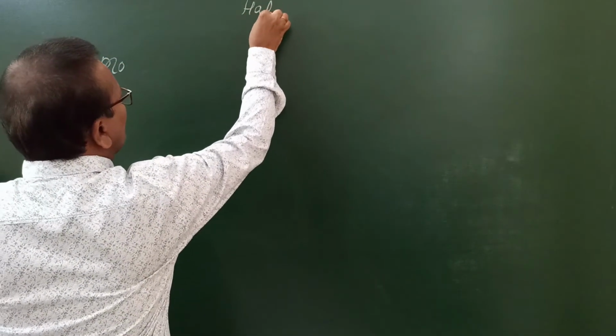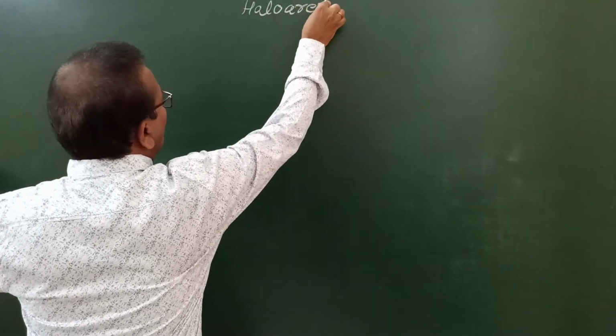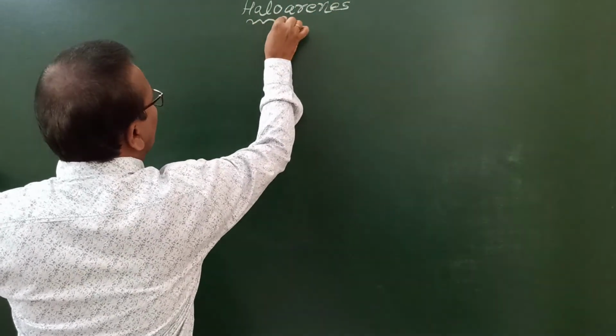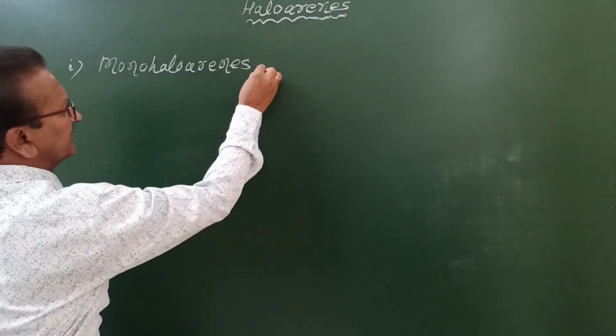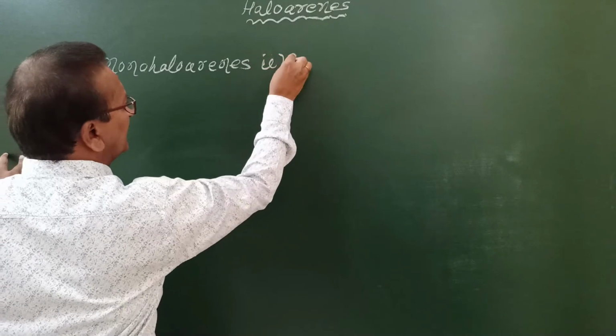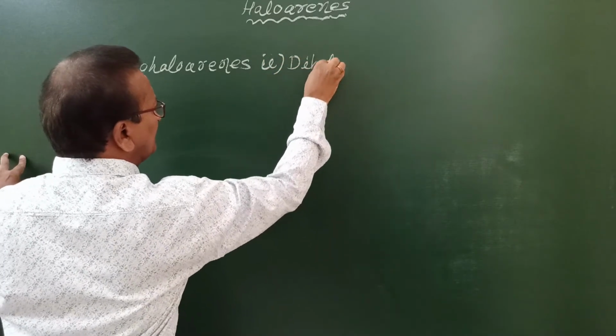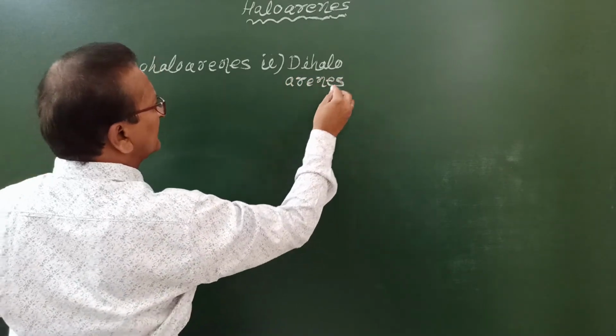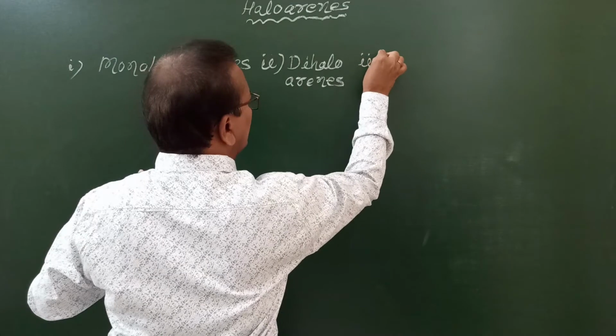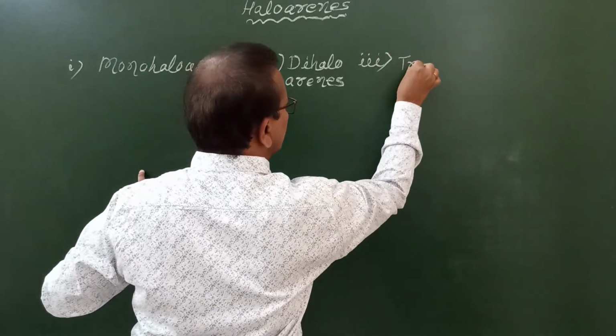Haloarenes are classified into four subclasses. Number one, monohaloarenes. Number two, dihaloarenes. Number three, trihaloarenes.